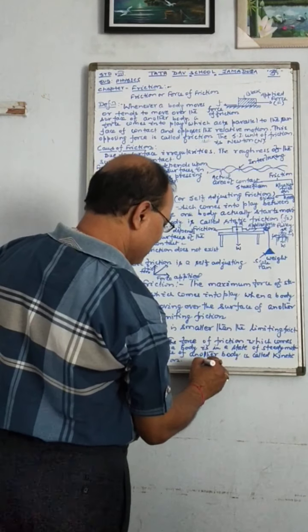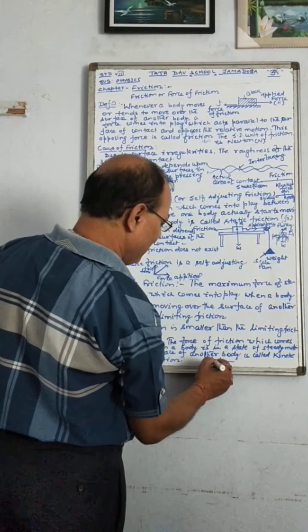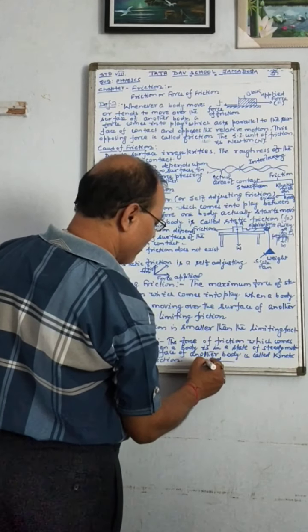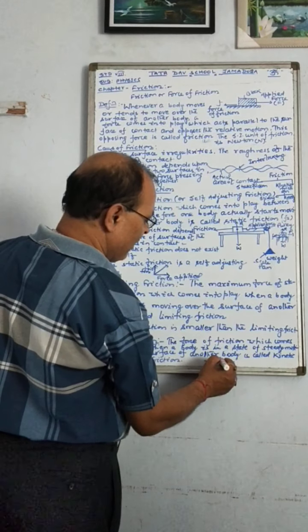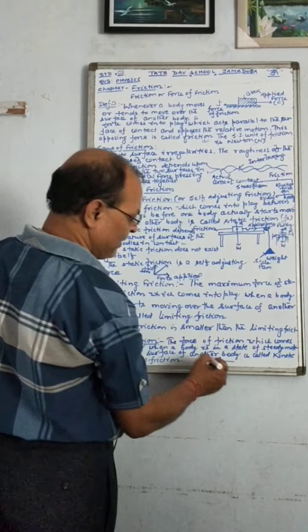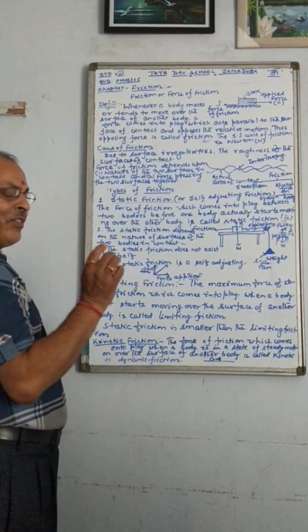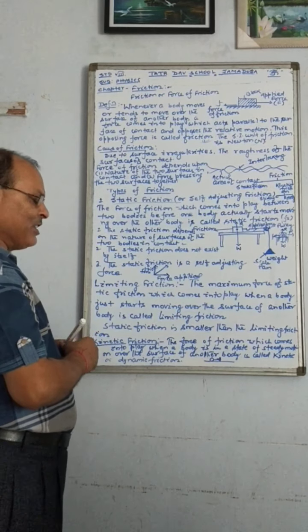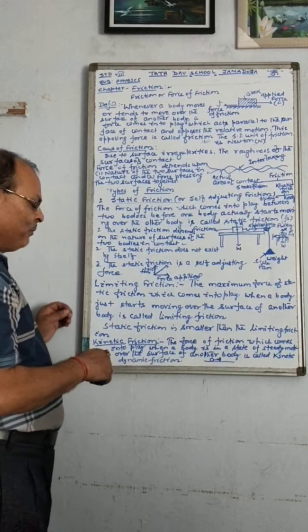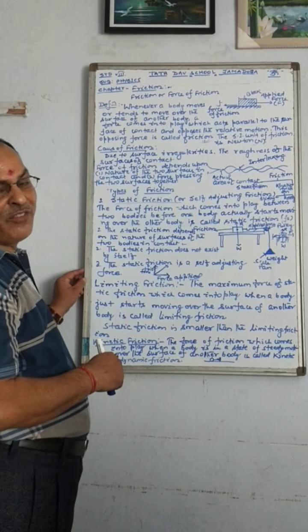When one body is moving over the surface of another body, then the force of friction comes into play to oppose the relative motion. Here the body is already in motion, but still friction is acting over it to oppose the relative motion. This kind of friction is called kinetic friction or dynamic friction.